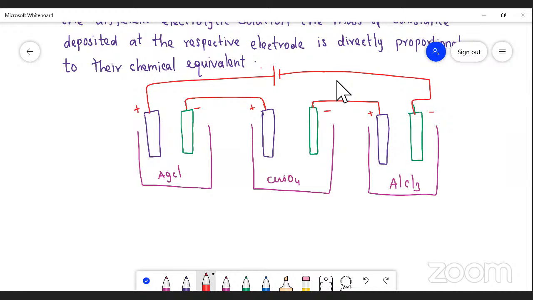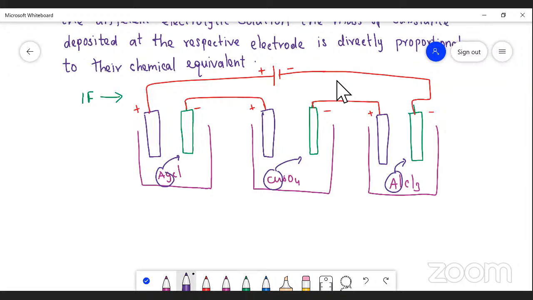So here we are passing the same quantity of electricity. Suppose we pass 1 Faraday of electricity through the AgCl solution, the copper sulfate solution and the AlCl3 solution. How much will be deposited? Silver gets deposited, here copper gets deposited, and here aluminum gets deposited.